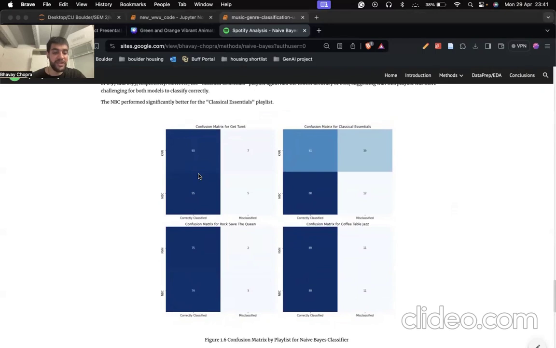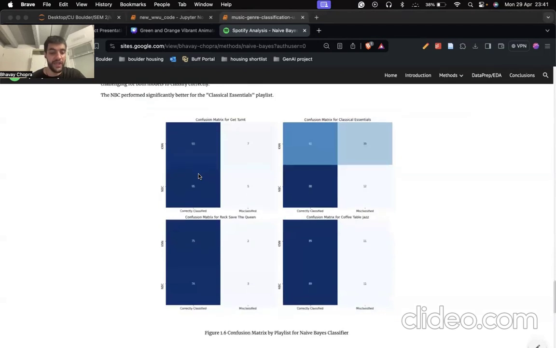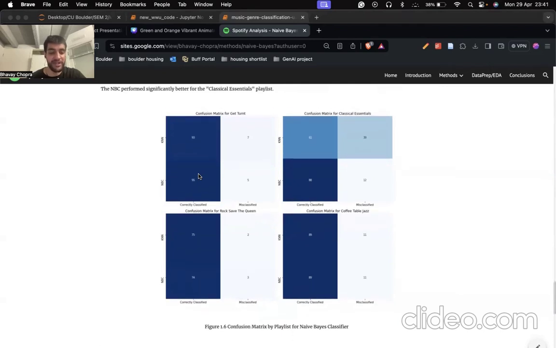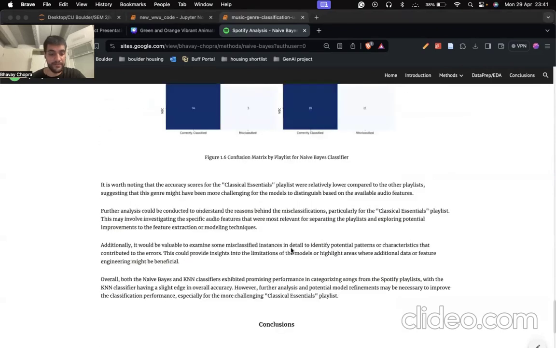The Naive Bayes classifier performance varied across different playlists. Highest accuracies were achieved for the Rock Save the Queen playlist and Get Turned Up playlist, while Classical Essentials had the lowest accuracy. Naive Bayes actually outperformed the K nearest neighbors classifier in overall accuracy across most playlists. The Classical Essentials playlist actually posed a greater challenge due to the subtle audio feature differences in it.